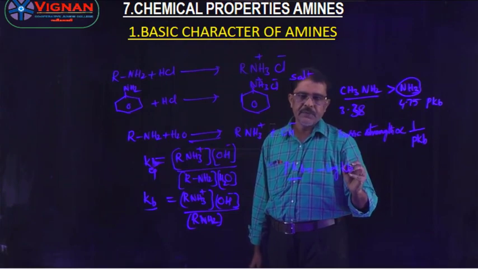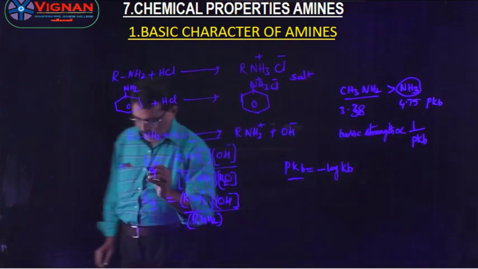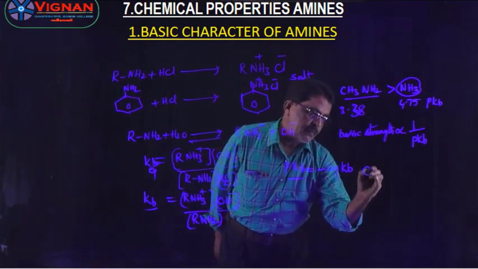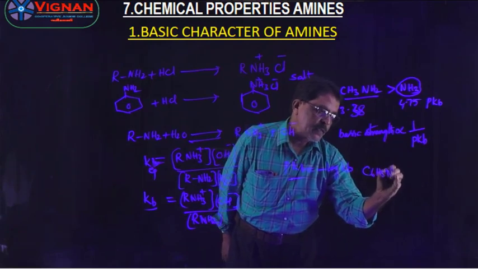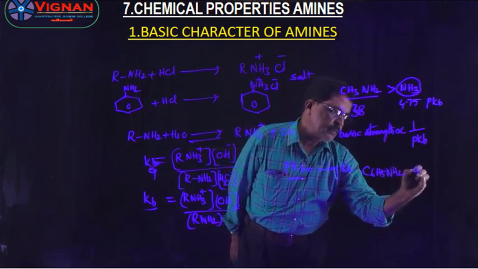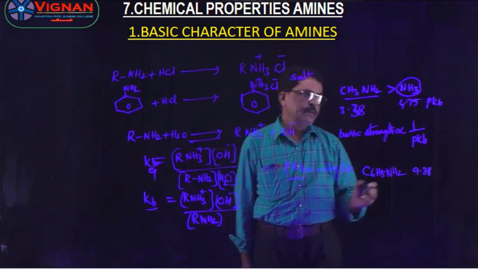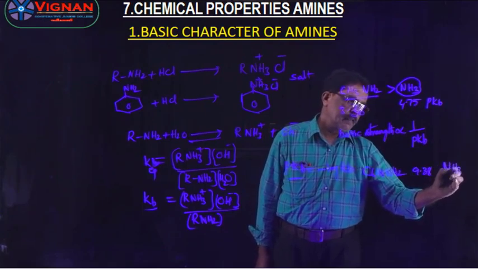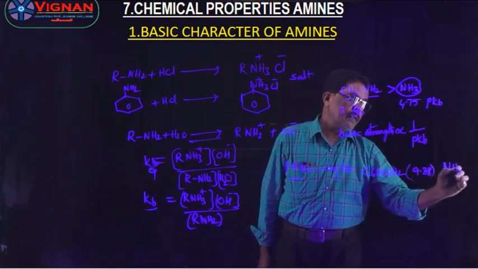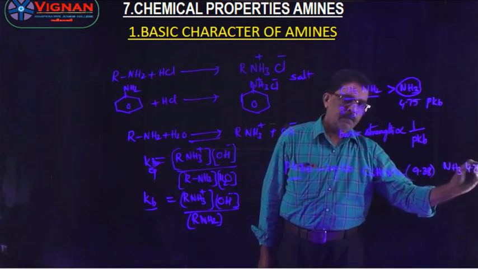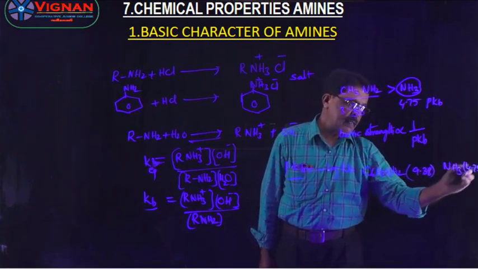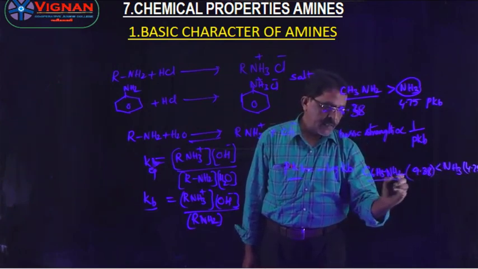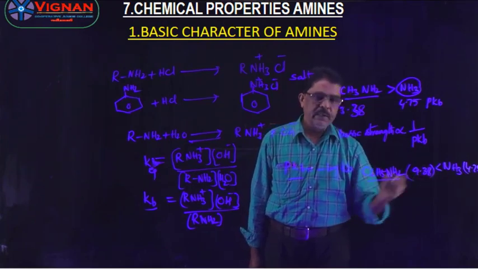But in the case of aniline, C6H5NH2, the pKb value is 9.38, compared to ammonia, which has a pKb value of 4.75. It has a higher pKb value, so aromatic amines are less basic than ammonia.